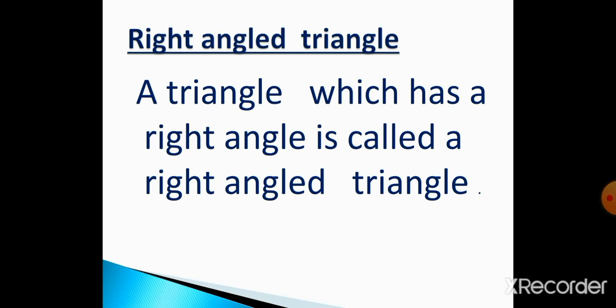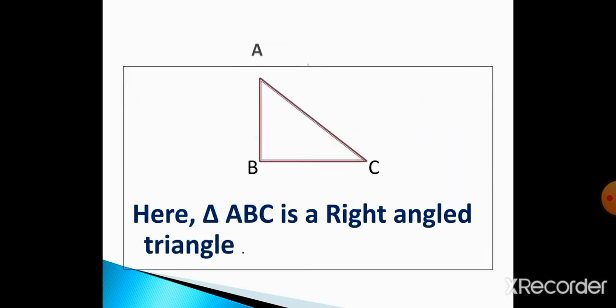Right angle triangle. A triangle which has a right angle is called a right angled triangle. See, this is the right angle triangle.